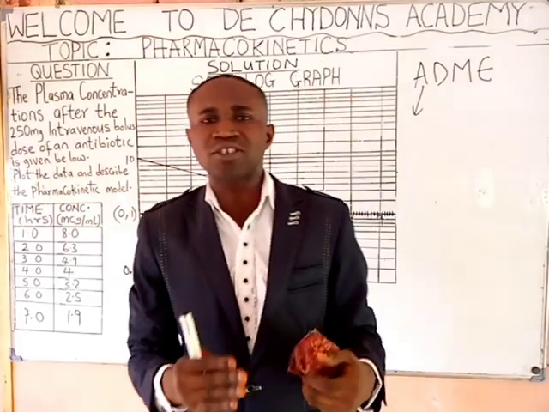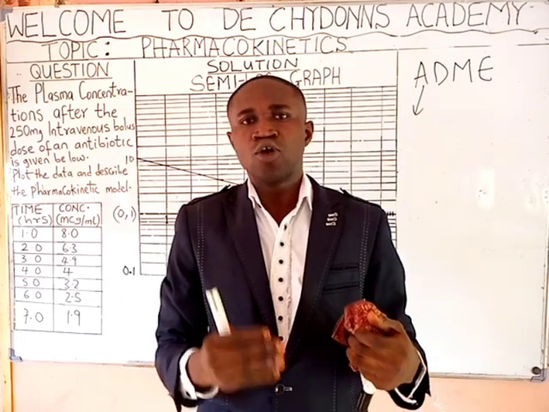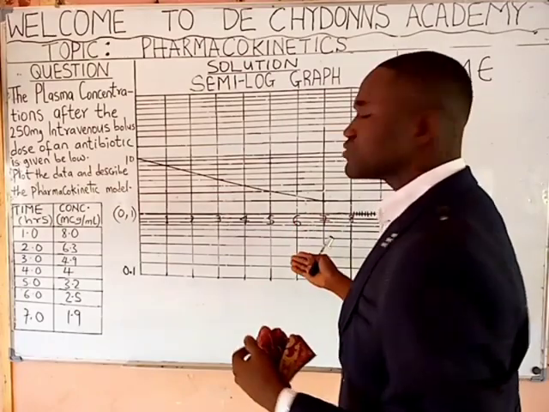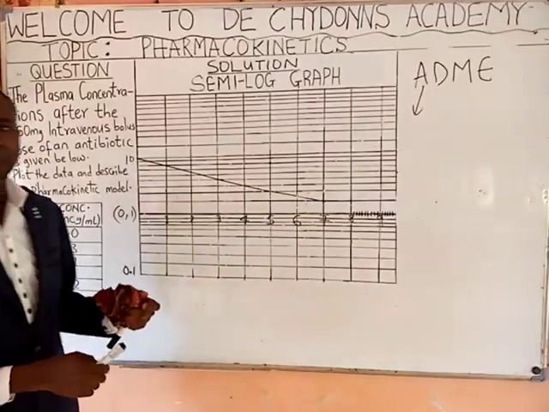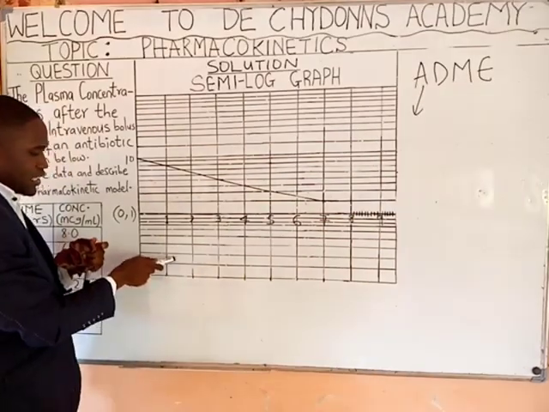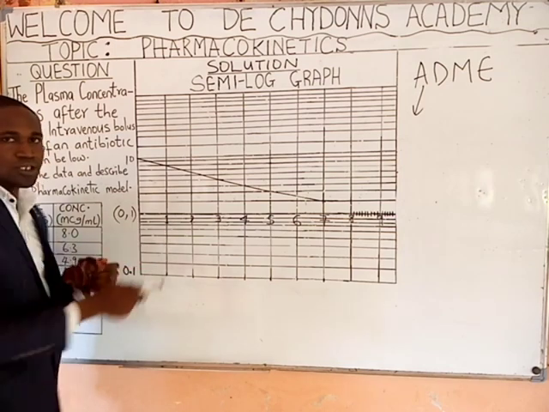For you to plot the graph of pharmacokinetics, you have to use a semi-log graph. Look at the sketch of the semi-log graph. As you can see, it's quite different from the normal graph you know. Here is bigger than here, here is bigger than here. Like that, it keeps reducing.